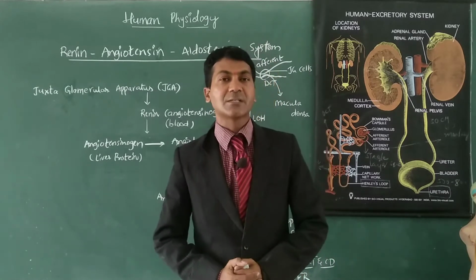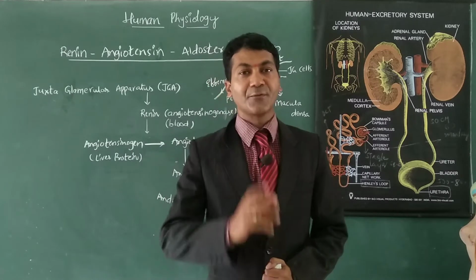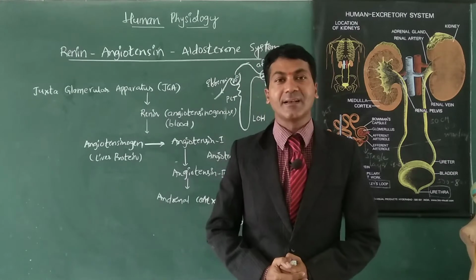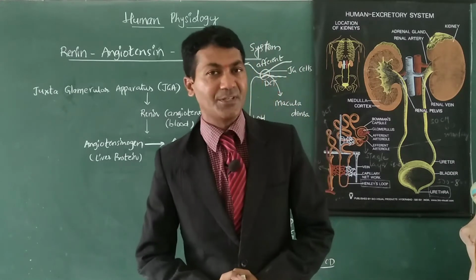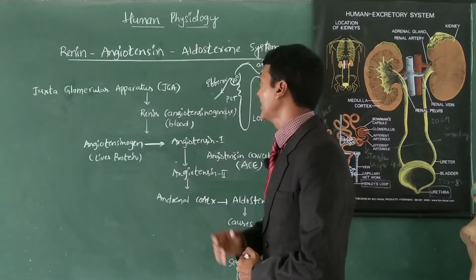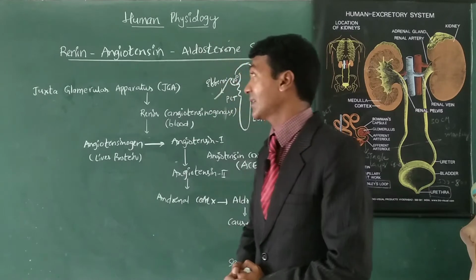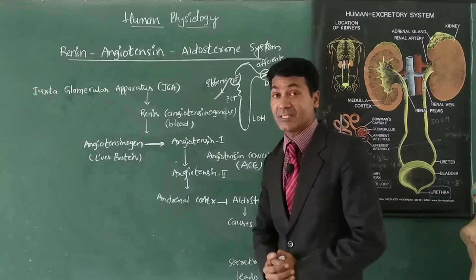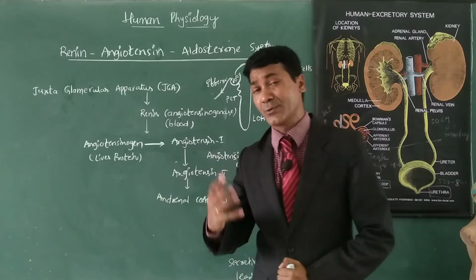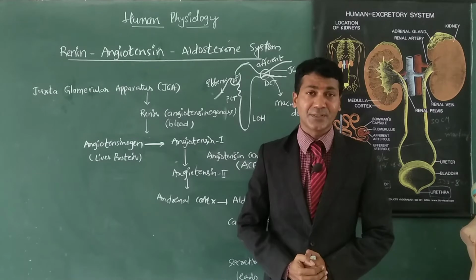Today I am going to explain a wonderful part of human physiology which comes under the excretion lesson, called RAS, whose full form is Renin Angiotensin Aldosterone System. RAS stands for Renin Angiotensin Aldosterone System. To understand this system, before going to the mechanism, I am going to explain something.